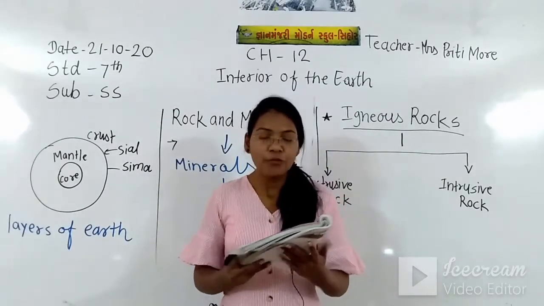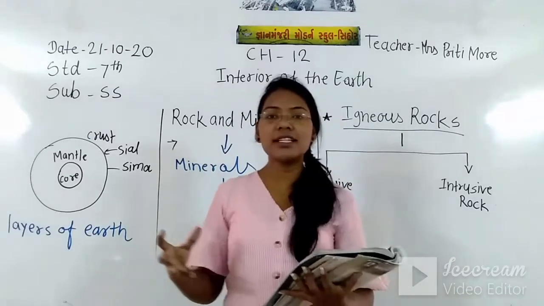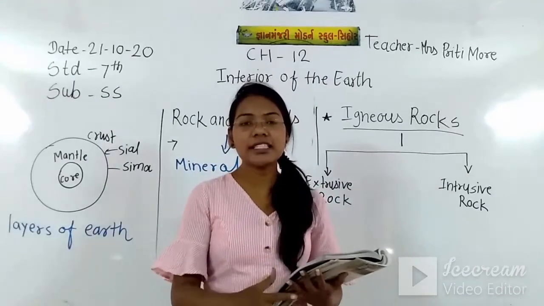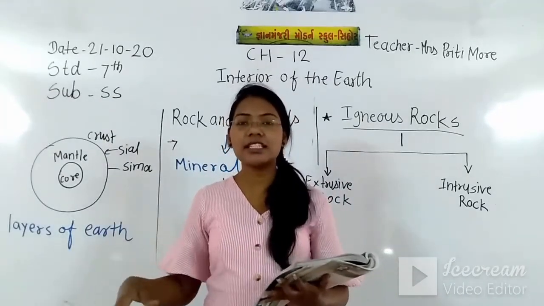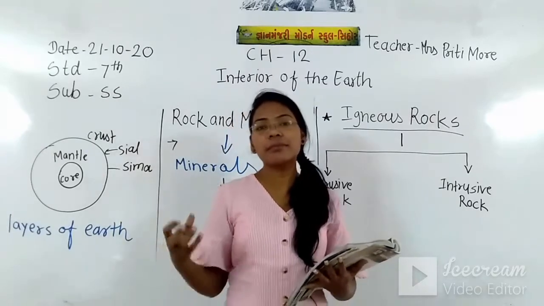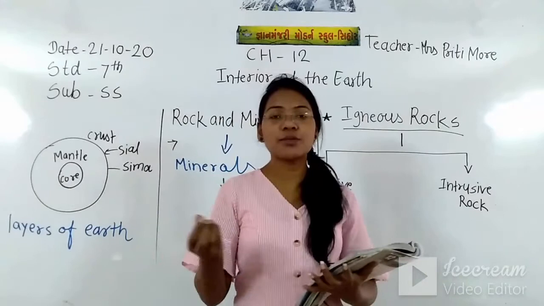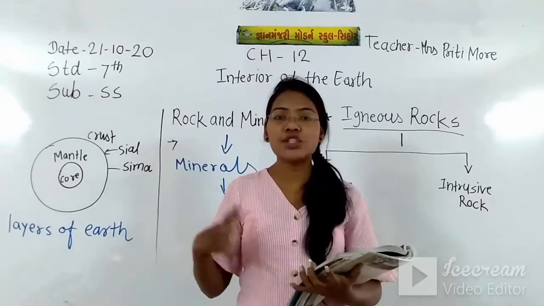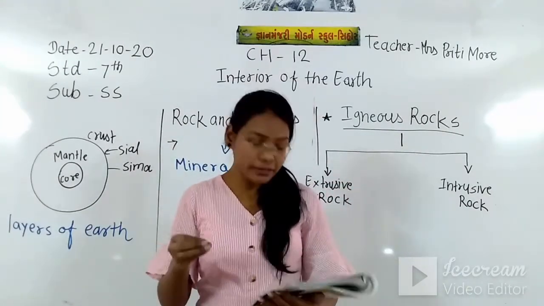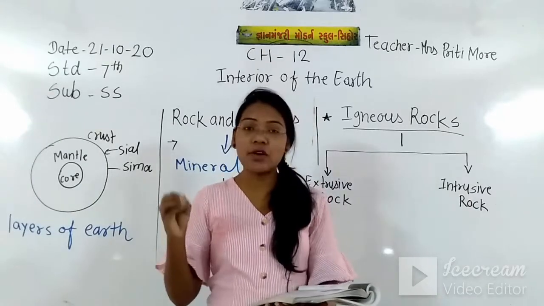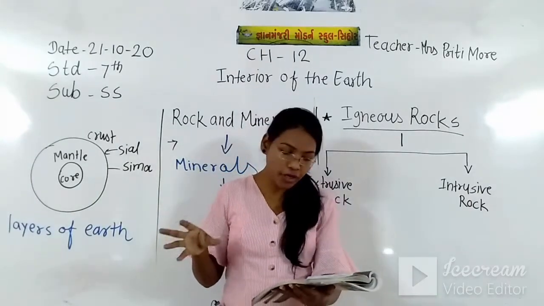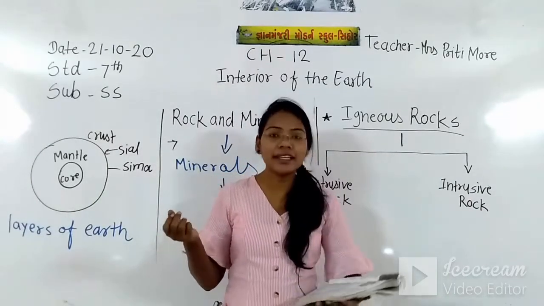At the lake side, river side, and sea side there are some solid parts, like soil and some small stones. That solid part is called rock, including sand and clay.